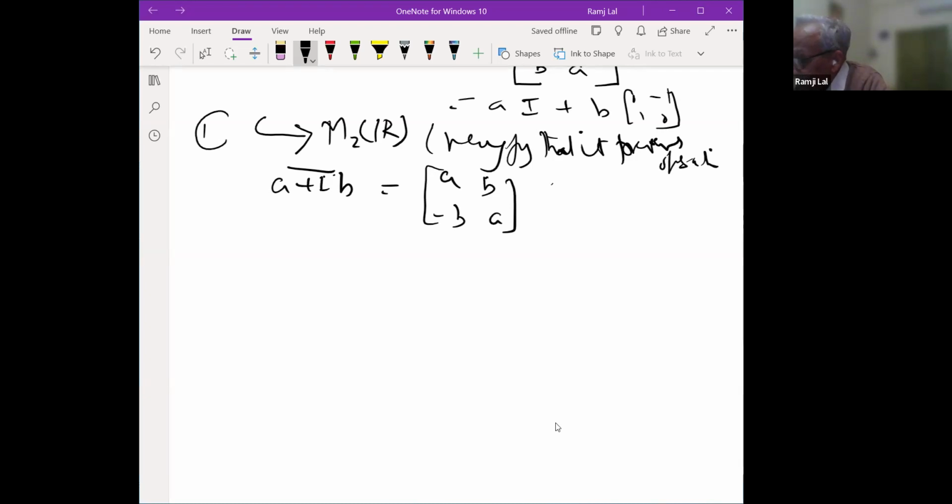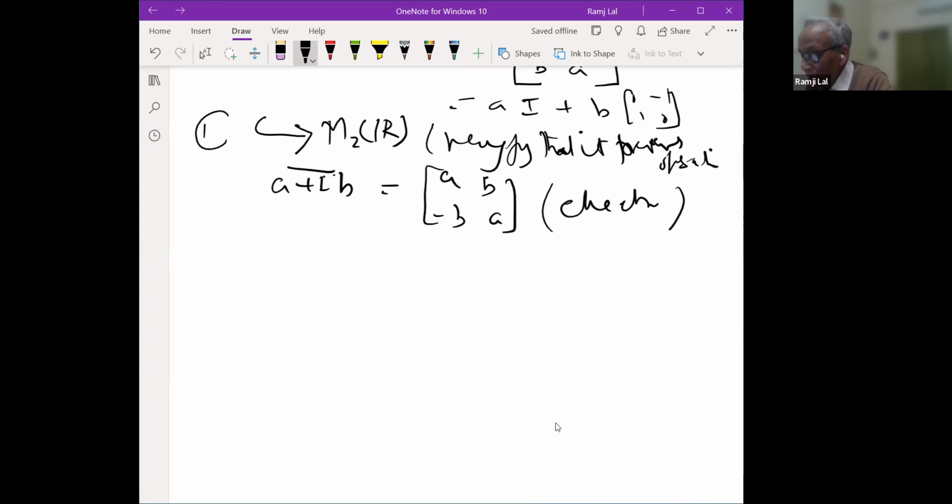You can check easily that it preserves the operations, and it is obviously an injective map. So this is an injective ring homomorphism. It need not be surjective, but it is a ring homomorphism. So all the structures here are there in the matrix ring.